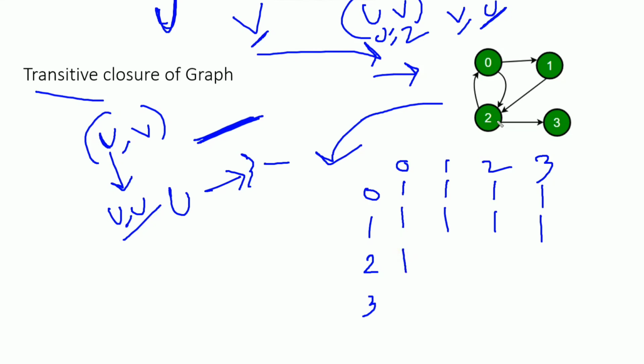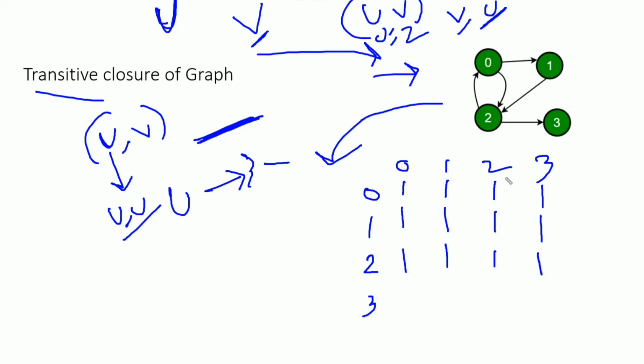Next is 2 to 1: from 2 we can go to 0, and from 0 we can go to 1, so vertex 1 is reachable from vertex 2. Next 2 to 2, self vertex is reachable, so 1. Now 2 to 3, yes, vertex 3 is reachable from vertex 2, so we fill it with 1.